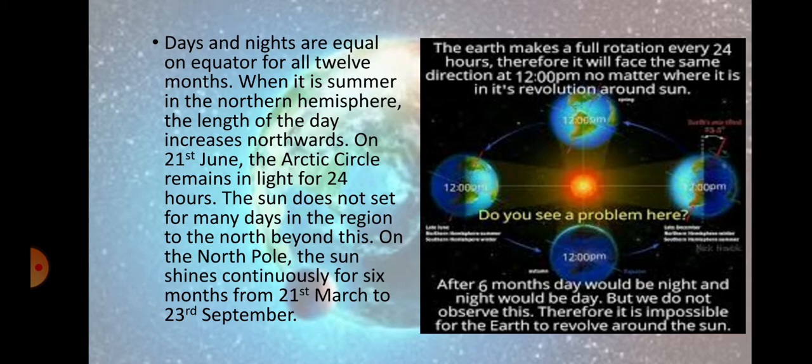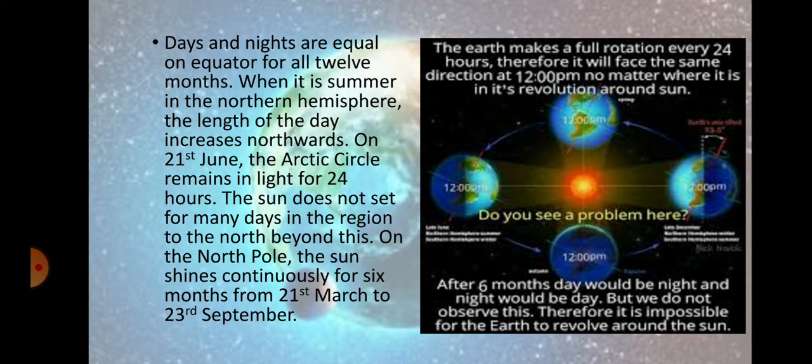When it is summer in the northern hemisphere, the length of the day increases northwards. On 21st June, the Arctic Circle remains in light for 24 hours at that time when it is summer. The sun does not set for many days in the region to the north beyond this.